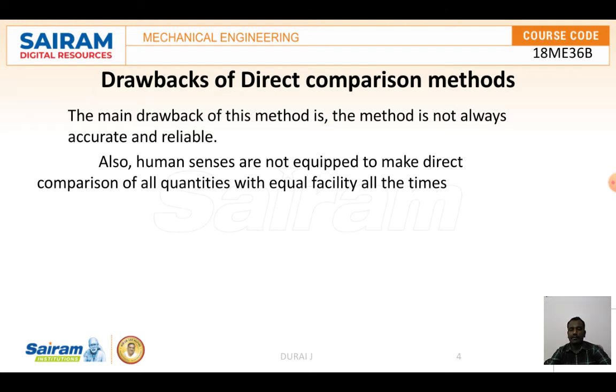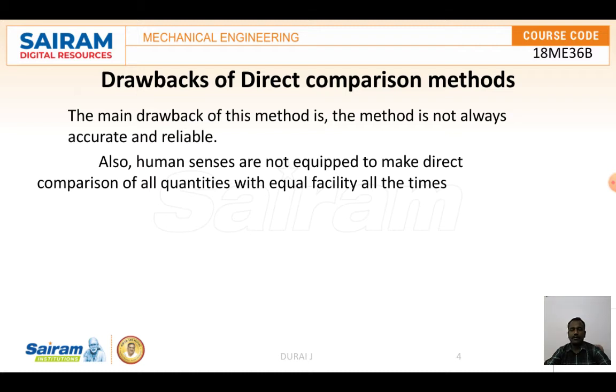Also, human senses are not equipped to make direct comparison of all quantities with equal facility at all times. This is another drawback of the direct comparison method. One more drawback is that measurement by direct methods is not always possible, feasible and practicable.